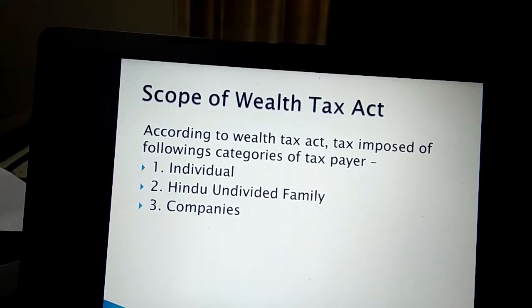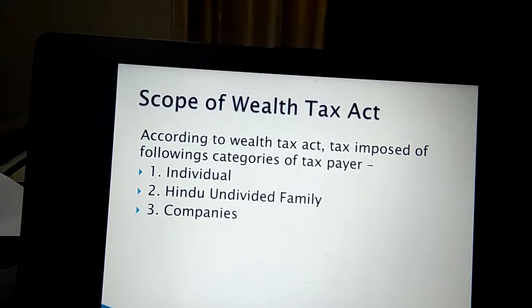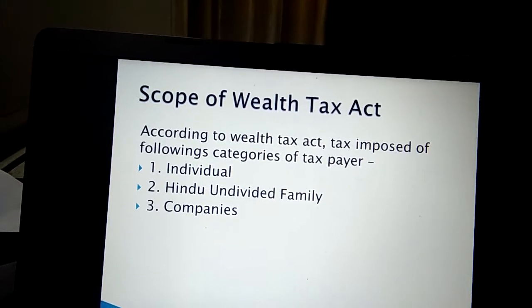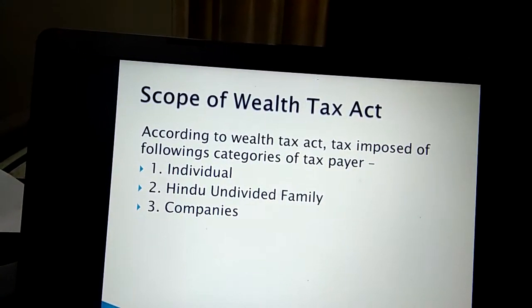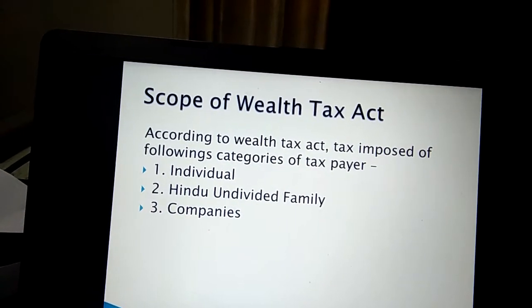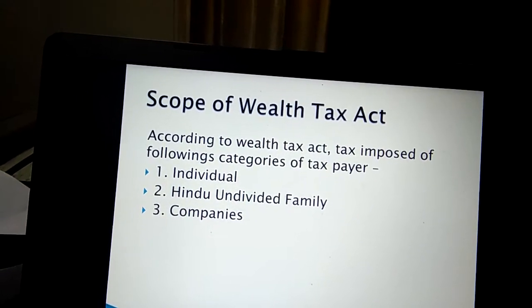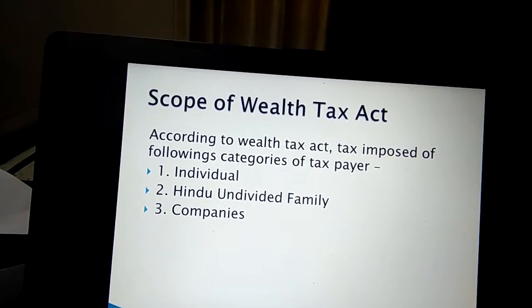According to the Wealth Tax Act, tax is imposed on the following categories of taxpayer. First, individual; second, Hindu undivided family; third, companies. What is an individual? An individual may be a male or female whose exempted income exceeds rupees 2 lakh 50,000. In case of wealth tax, if his wealth exceeds rupees 30 lakh, then he will be charged to wealth tax.